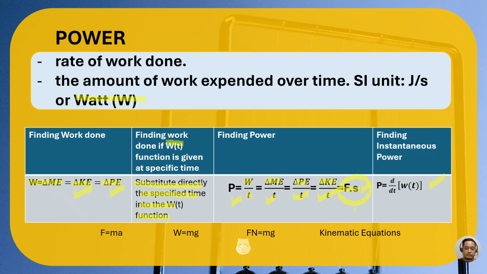And don't forget that force is equivalent to mass times acceleration, if there's acceleration in the problem or the object is accelerating when force is being applied to the object. So sometimes acceleration is given. Don't forget also that weight is equal to mg, and then Fn also is equivalent to mg. And we can use some of the kinematic equations in solving for maybe acceleration or time or even displacement.